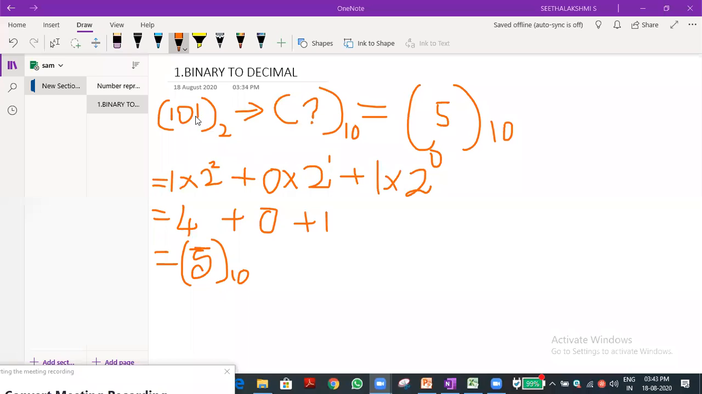Plus, what is the next number? 0. 0 into 2 power 1. Then plus, what is the last number? 1 into 2. My voice is not audible.